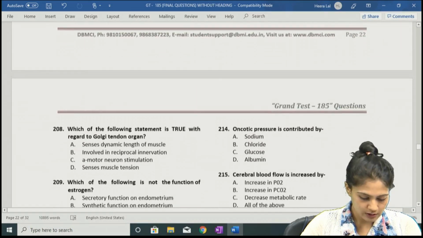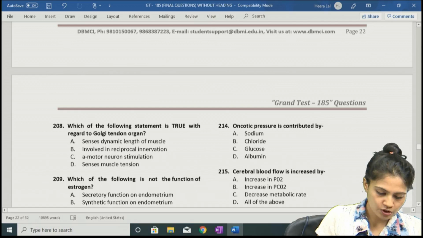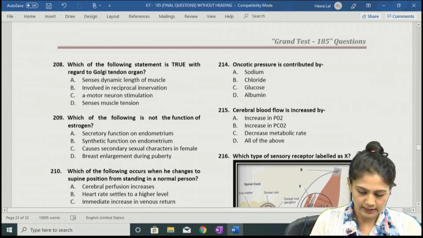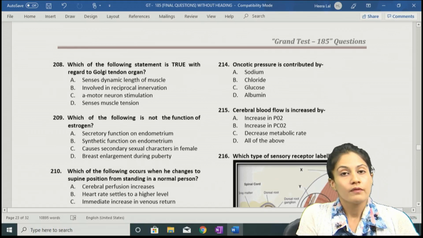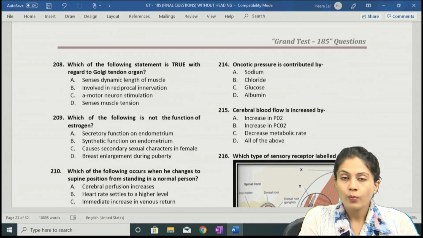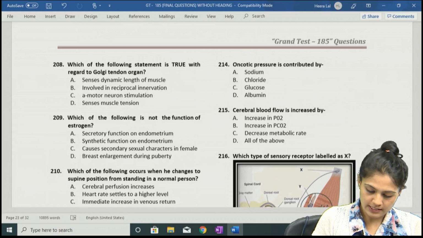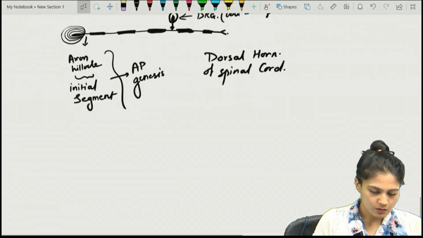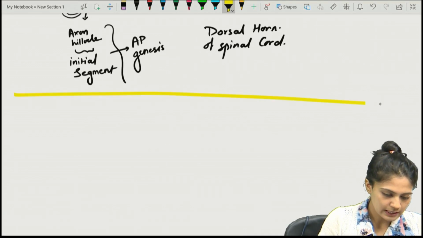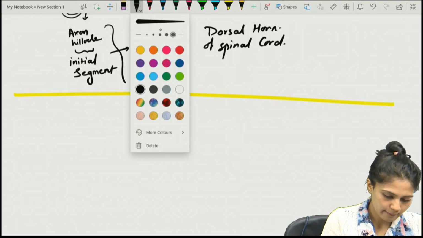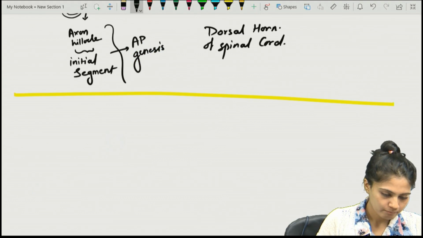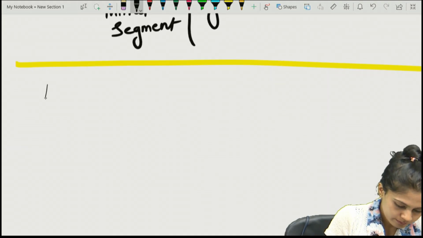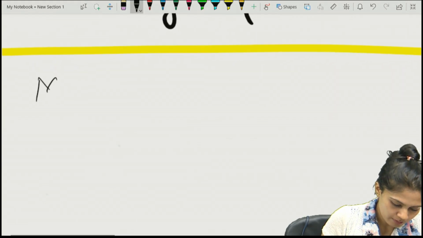Let's move on to the next question, 208. Which of the following statements is true with regard to the Golgi tendon organ? We saw the stretch reflex over here. Basically, they are the receptor for tension. Let's discuss the tension, and remember, we already discussed the muscle length.